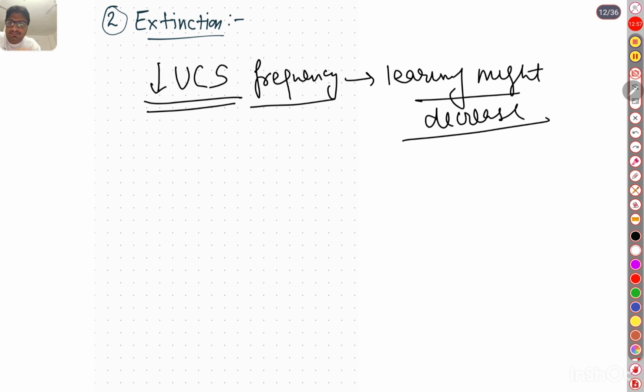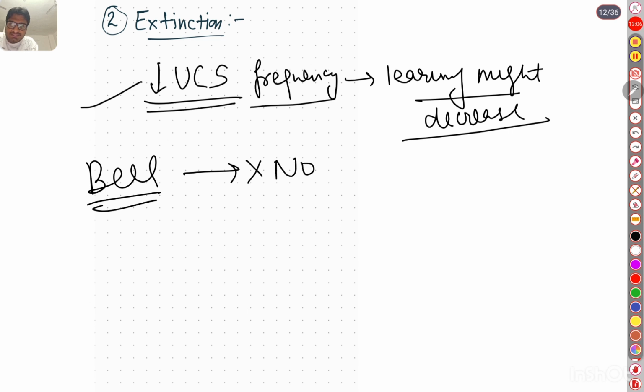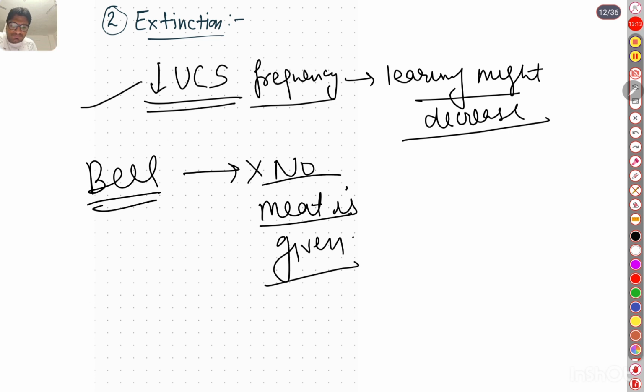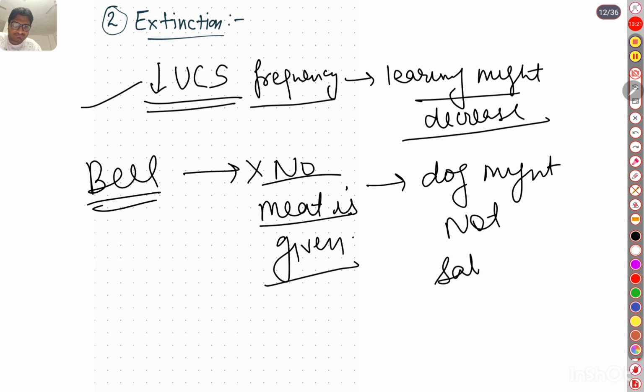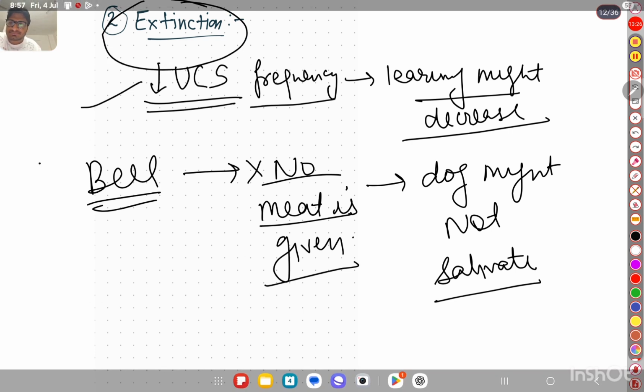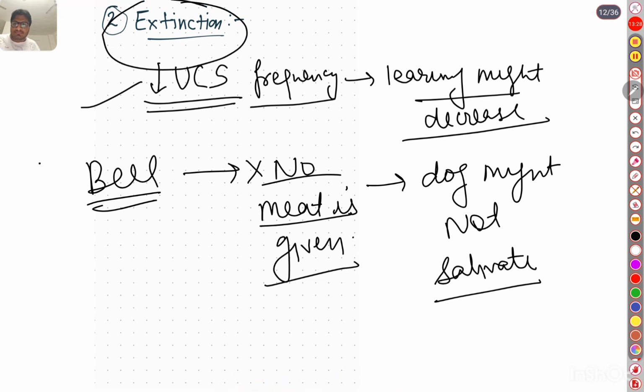Learning might decrease means that if the bell is rung and no meat is given, after some time the dog might not salivate. This is extinction.